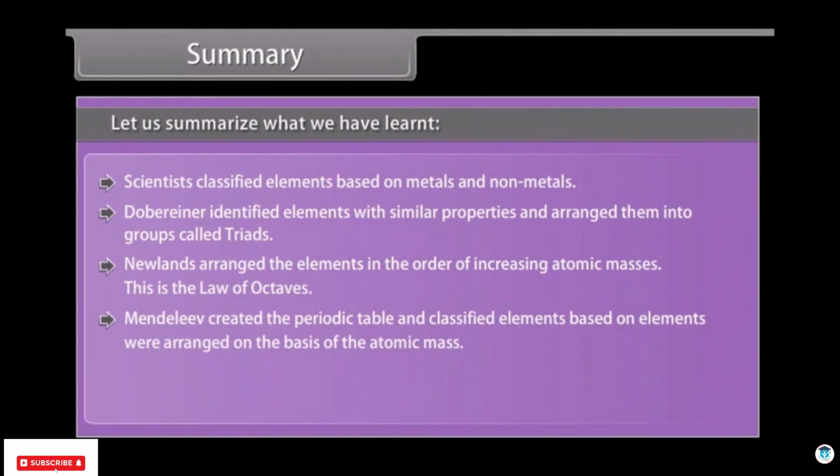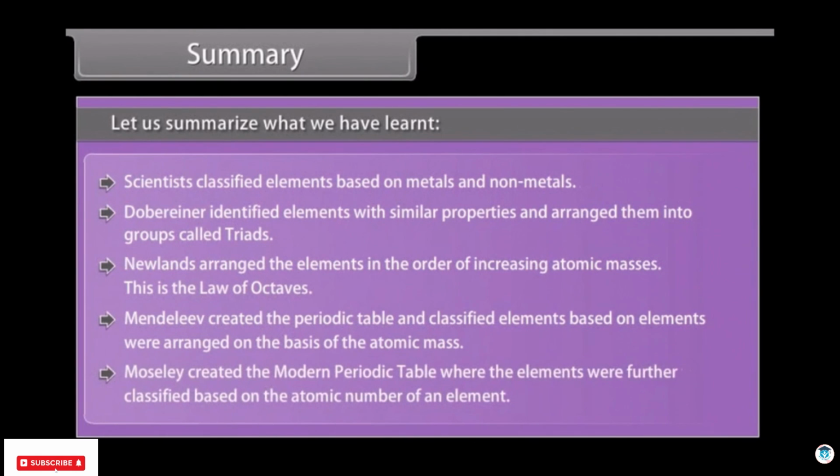Mendeleev created the periodic table and classified elements on the basis of atomic mass. Moseley created the modern periodic table where the elements were further classified based on the atomic number of an element.